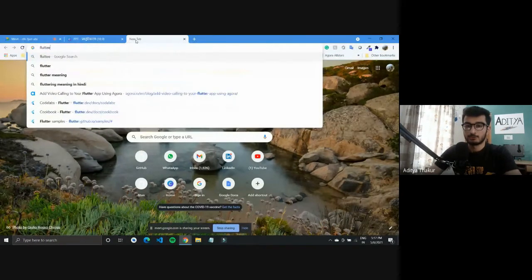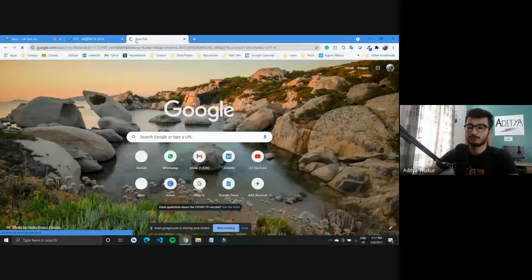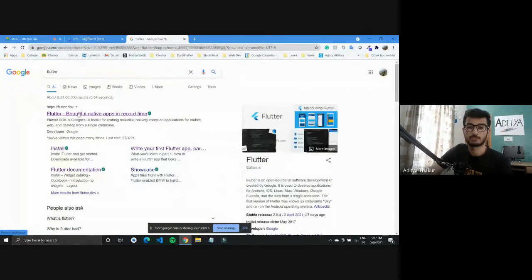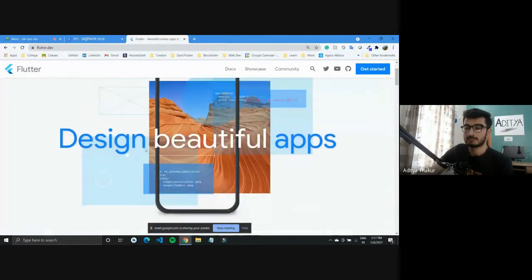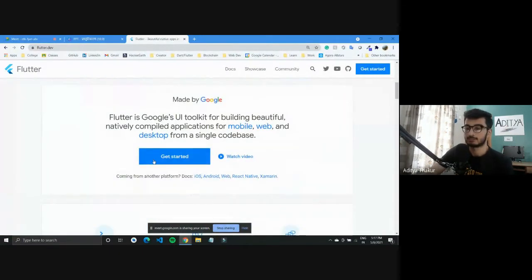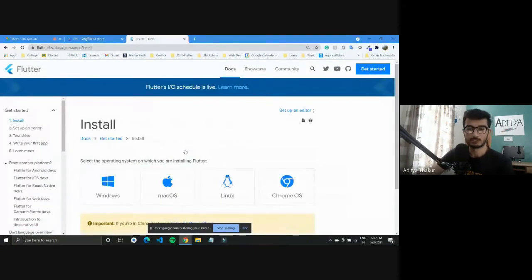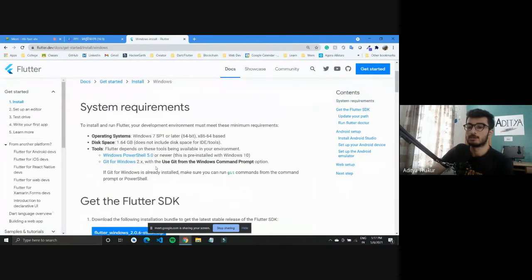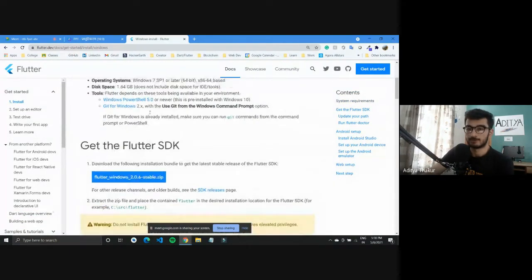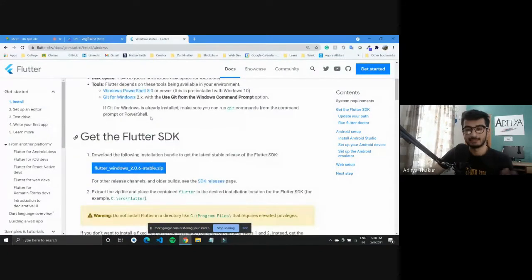So you can go over to Flutter. You can search for Flutter, and flutter.dev is the official website that should show up. It has this home design, where you can simply go over to Get Started to install Flutter to your devices. Flutter installation is really simple. You can select whatever operating system you have. So if you have Windows, you need to go over to the Windows part and get the Flutter SDK.